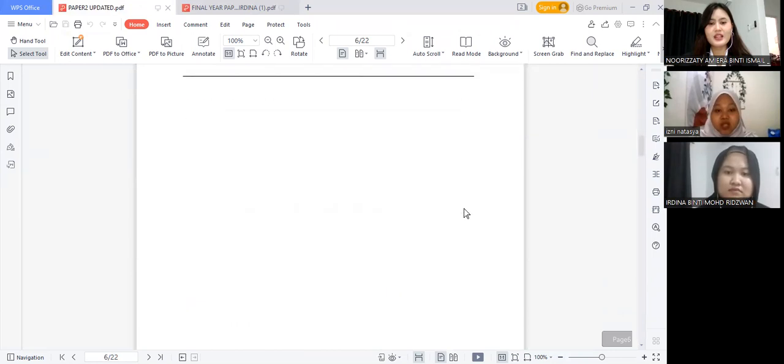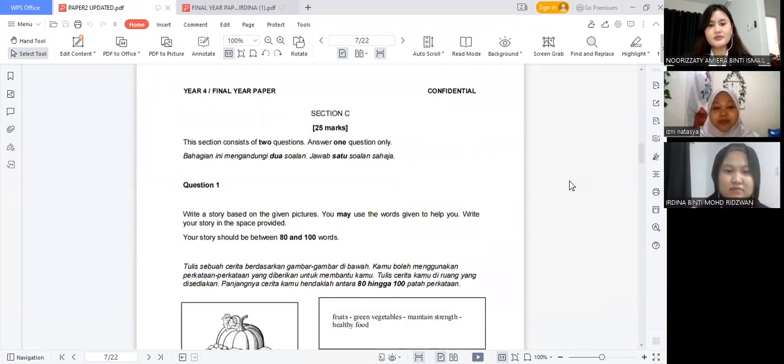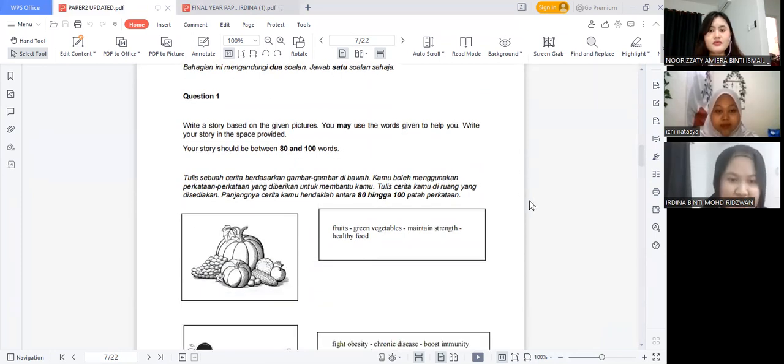So moving on to the next section, which is section C. All right, so this is section C. Section C consists of 25 marks. This section consists of 2 questions. Answer 1 question only. So question 1, write a story based on the given pictures.